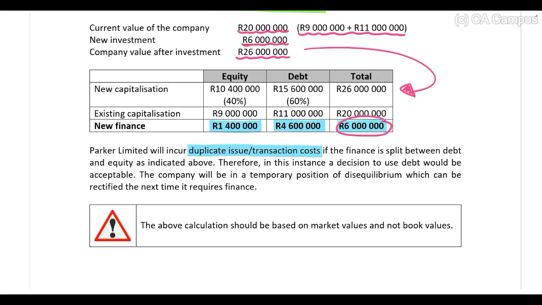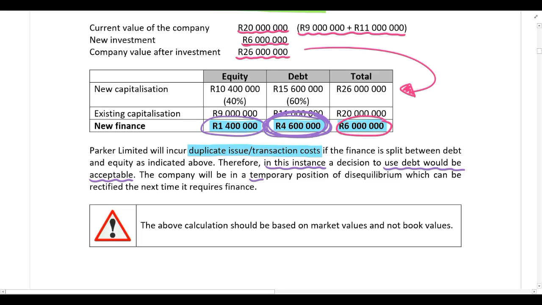So in this situation, we can see the company only has capacity to raise 1.4 million rand equity, and they have capacity for 4.6 million rand debt. So in this instance, a decision to use debt finance would be acceptable, because then they are moving closer towards their target capital structure. They have more capacity for debt finance. So this time they will use debt finance.